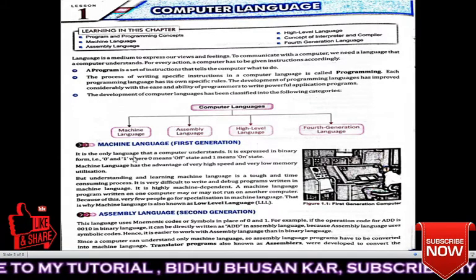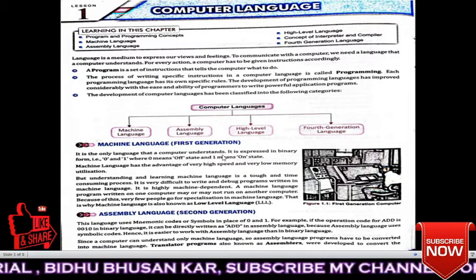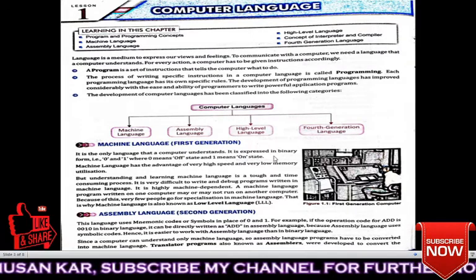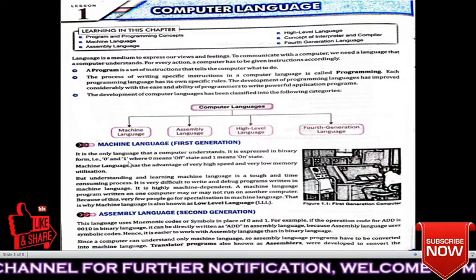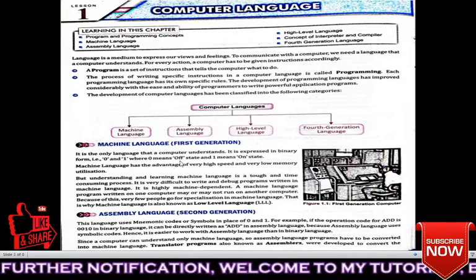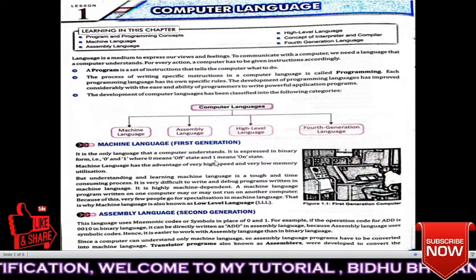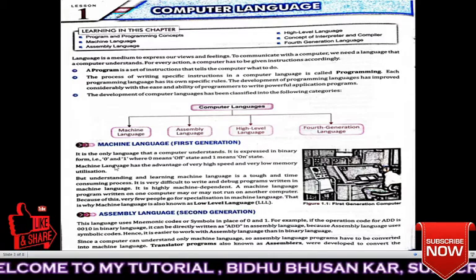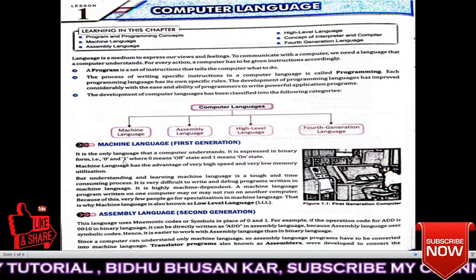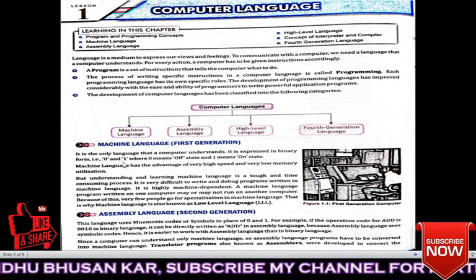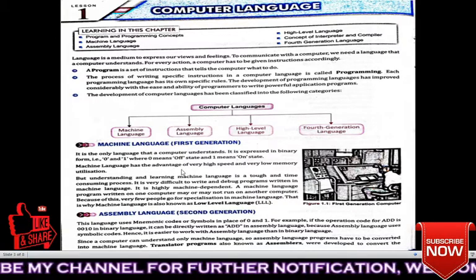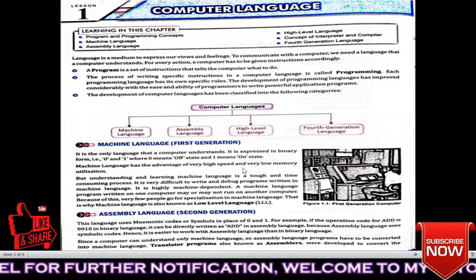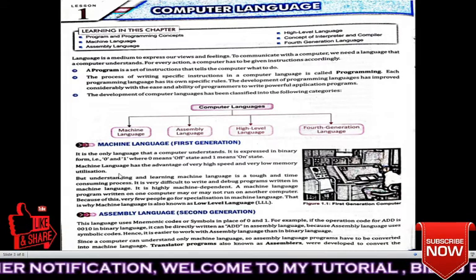It is the only language that the computer understands. It is expressed in binary form, that is 0 and 1, where 0 means off state and 1 means on state. Like we are using the electric switch, on and off.